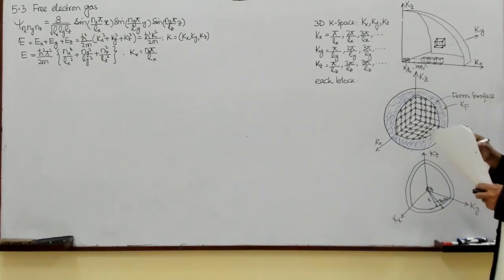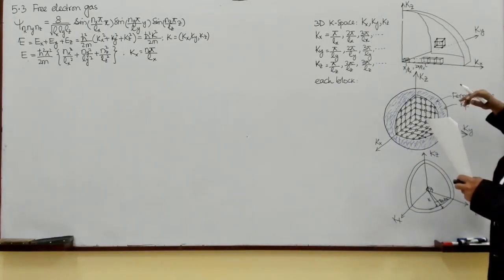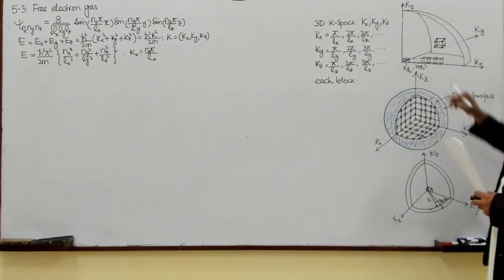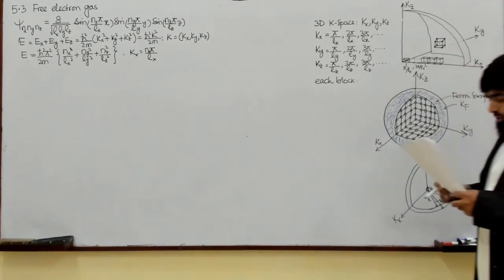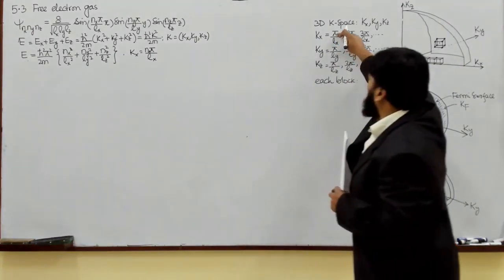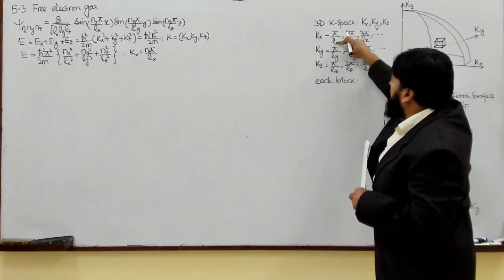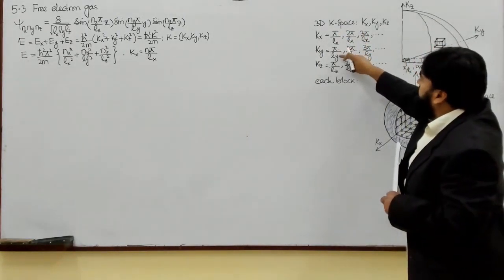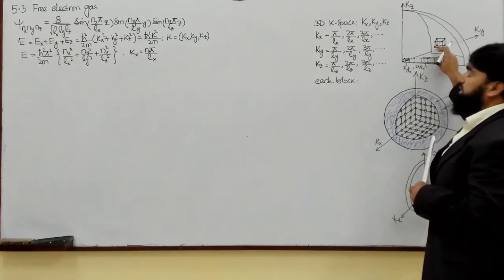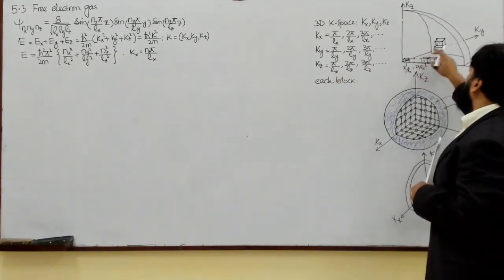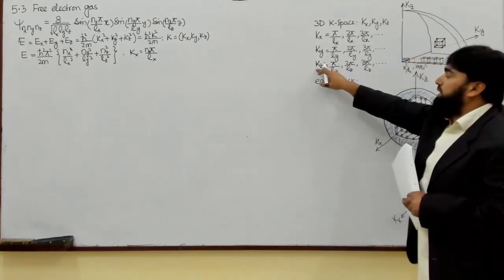So I can write that if the state or the electron is occupying one cube here, then what will be the volume of this cube? The volume of this cube is, for example, pi over Lx, one side of it along the x-axis, pi over Ly, the next side of it along the y-axis, and pi over Lz along the z-axis in k